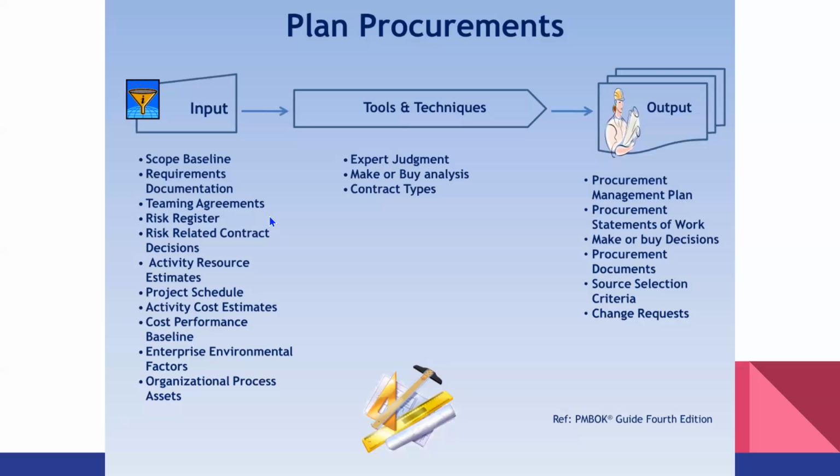Maybe there is already an umbrella contract in place in your company with particular contractors. It's called a teaming agreement. For example, for steel supply, you will use PTA. For cable supply, you will use PTB, something like that.